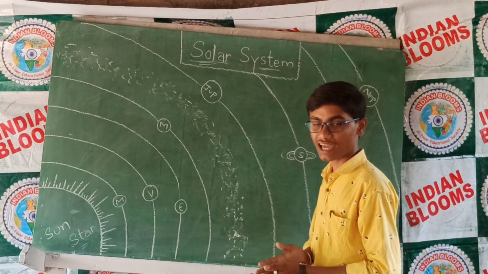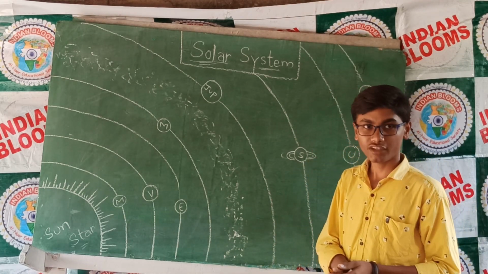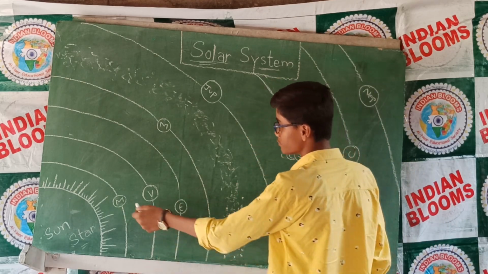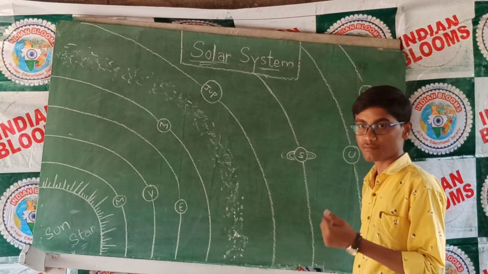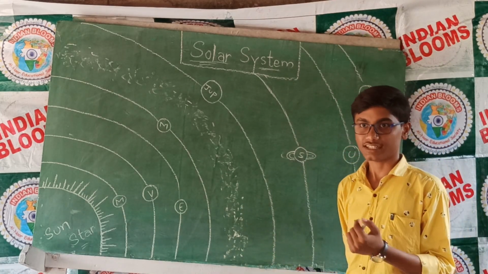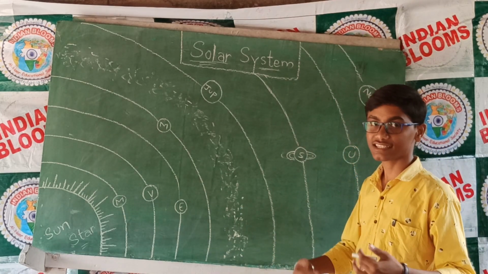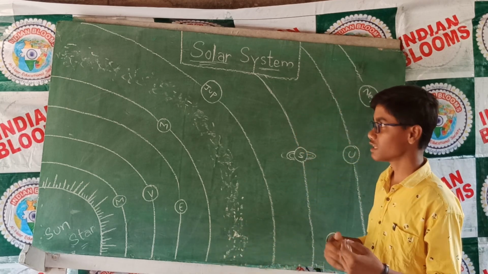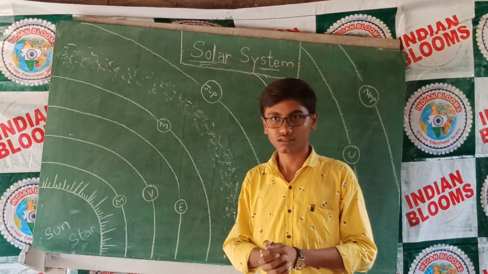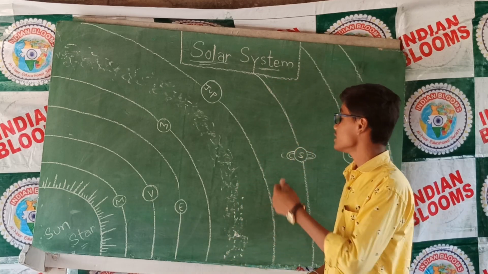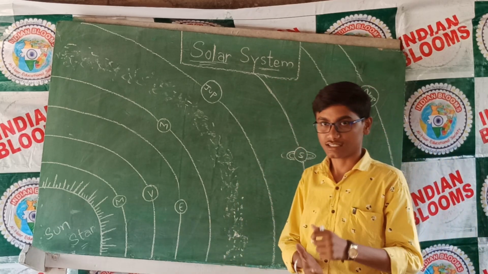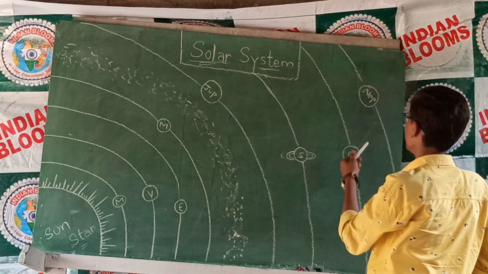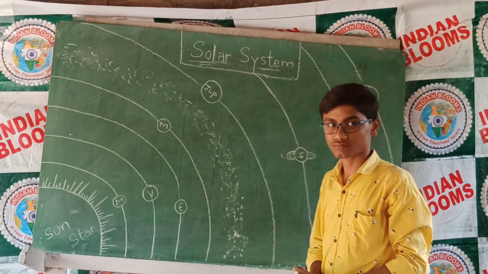Terrestrial planets are the planets where land is available, where you can go and stand. These are known as terrestrial planets. The planets Mercury, Venus, Earth, and Mars are terrestrial planets. And the gaseous giants are the planets which are made up of gas. They are like a balloon filled with gases. Planets like Jupiter, Saturn, Uranus, and Neptune are gaseous giants.